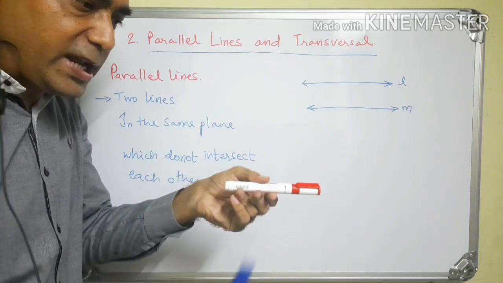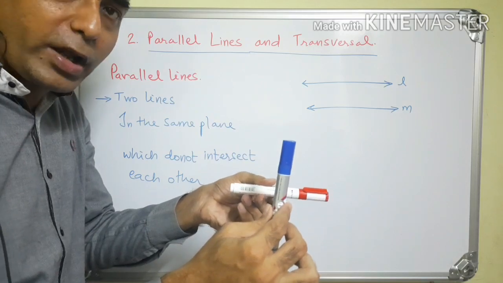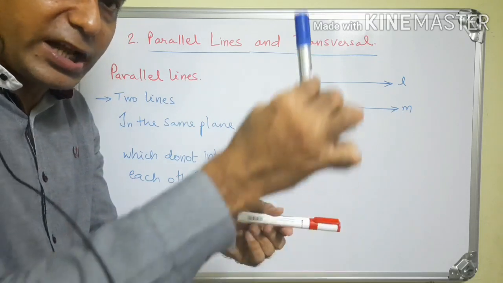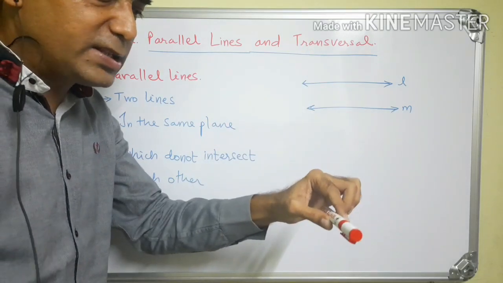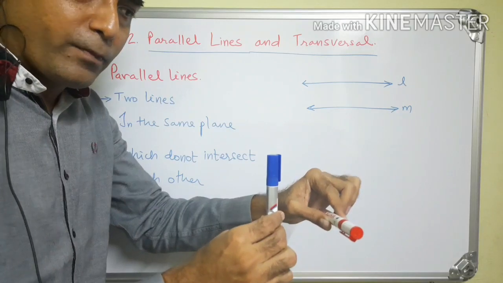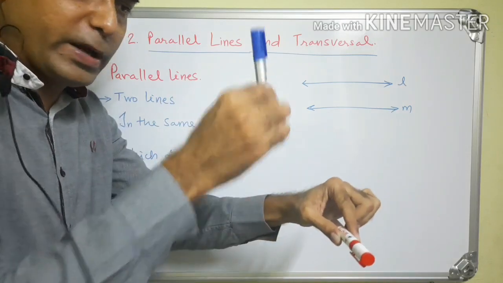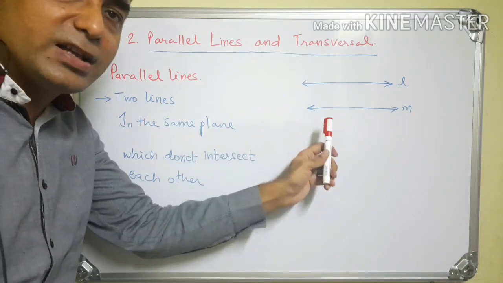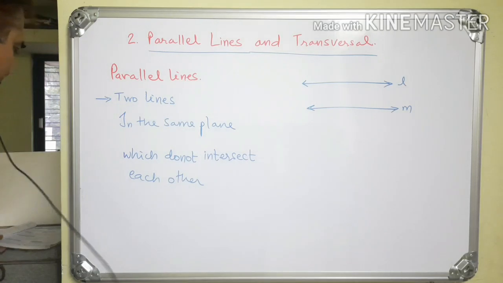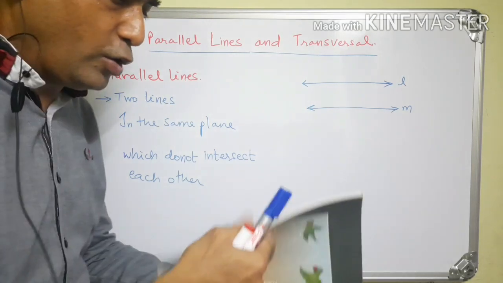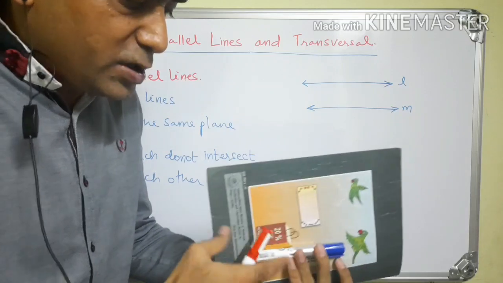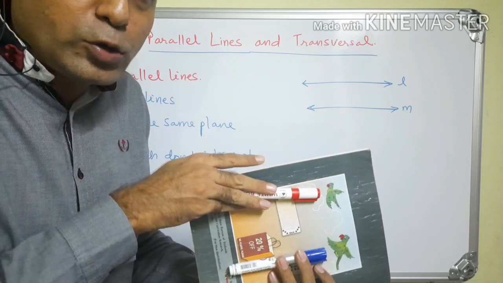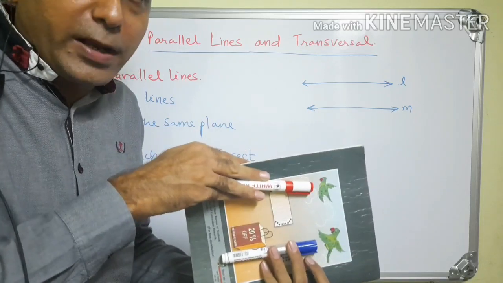But this line and this line, these are not in the same plane. The plane of this line is different and the plane of this line is different. When I take a book, suppose these two lines are on this book, so these two lines are in this plane.